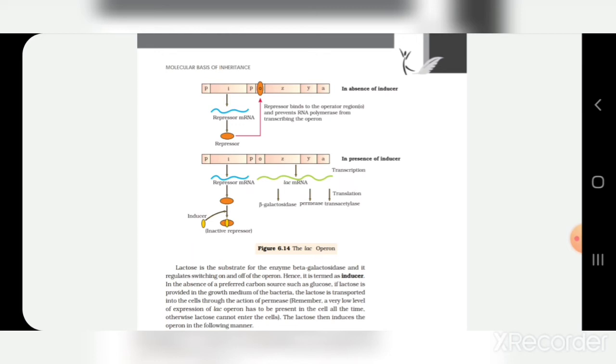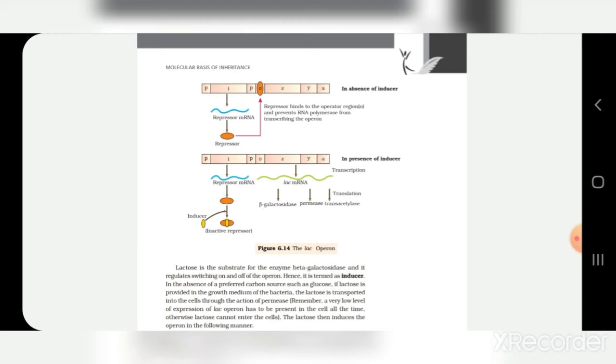Now, the Z gene codes for the enzyme beta galactosidase, which breaks the lactose into galactose and glucose, and finally the lactose is used up. The gene Y codes for the permease, which increases the permeability of the cell to lactose, and the gene A codes for the enzyme transacetylase, which catalyzes the transacetylation of lactose in the active form.